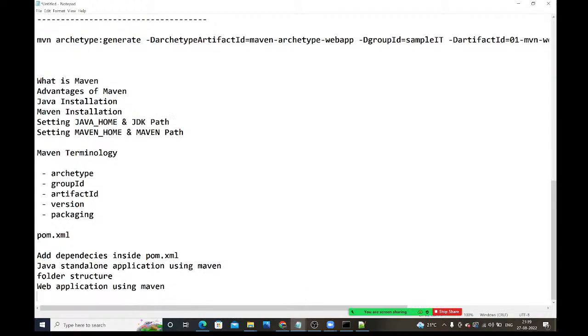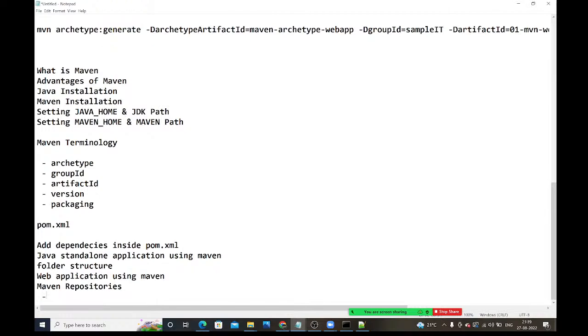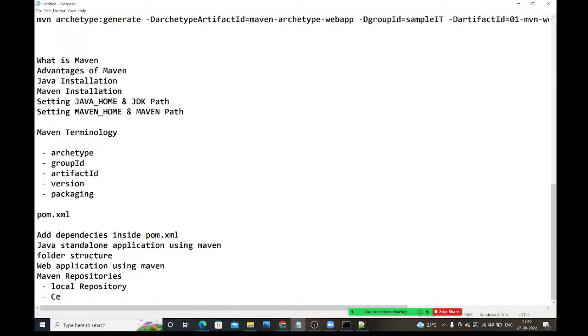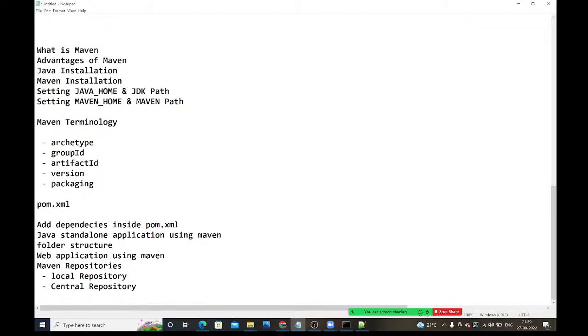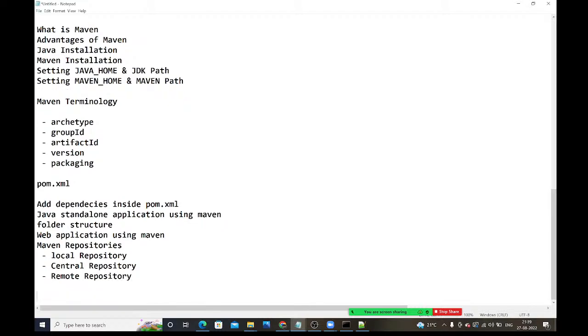So next we discussed Maven repositories. And here we discussed the 3 repositories: local repository, central repository, remote repository.